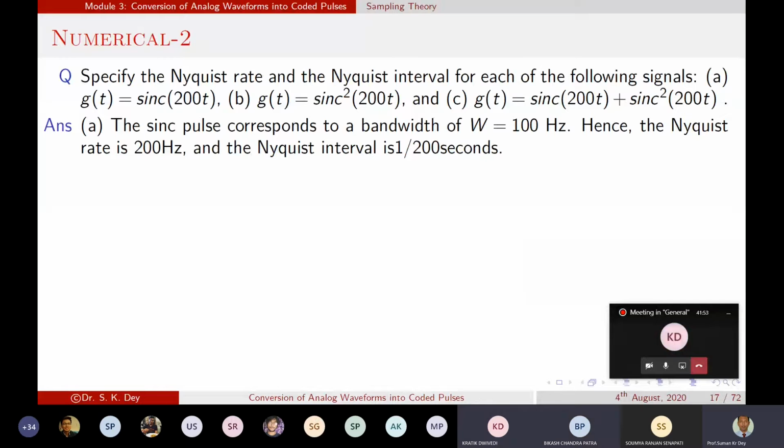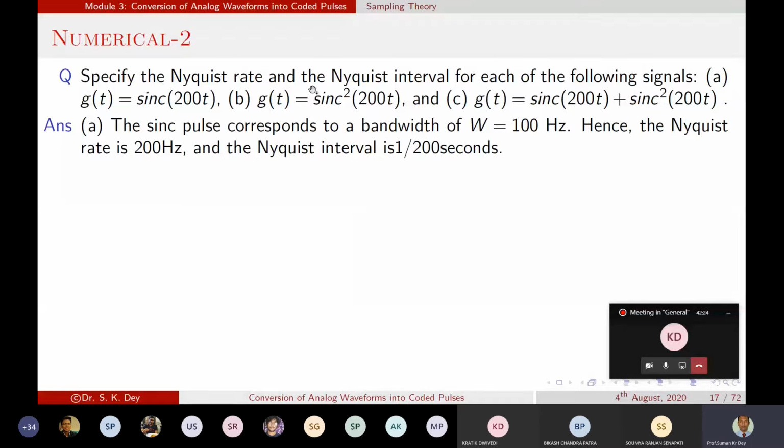Yes or no? Yes, sir. So either before the cos 400 pi t there will be a minus sign or a plus sign. When we are talking about the frequency, we need not bother about the sign, or what the amplitude of that signal is. If we are interested only in the frequency term, then finally we will get the cos of 400 pi t.